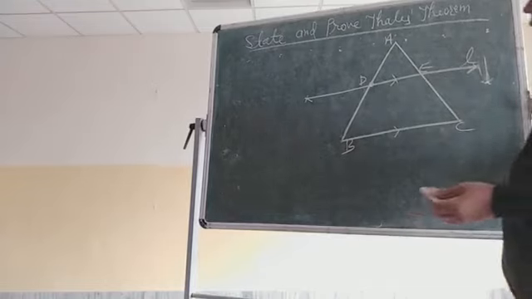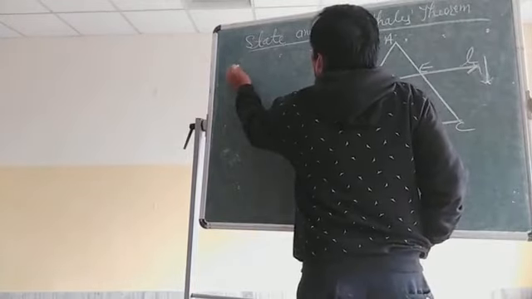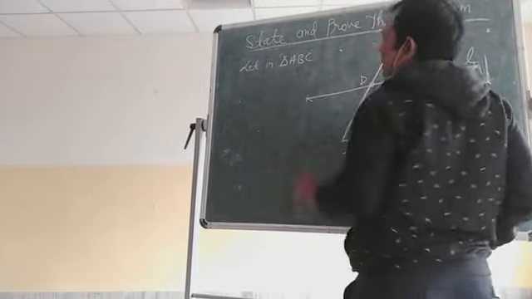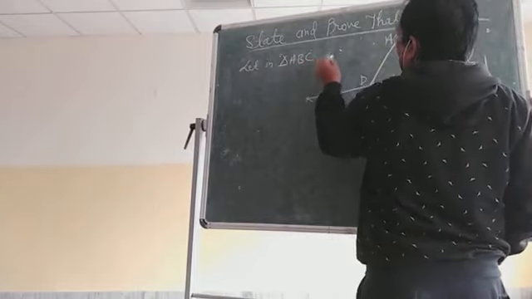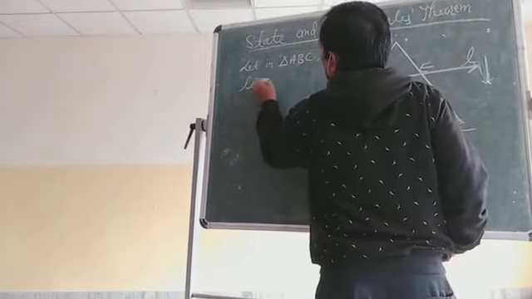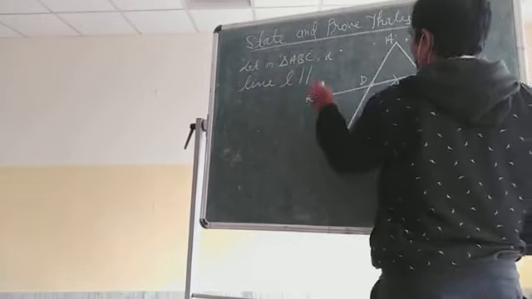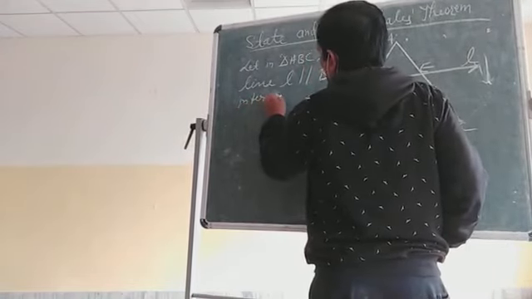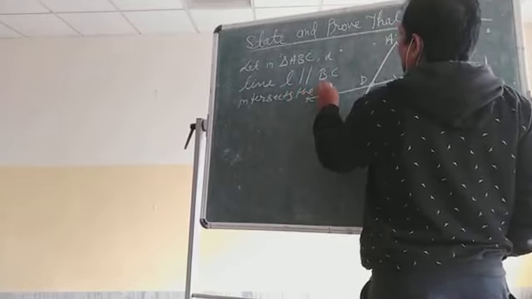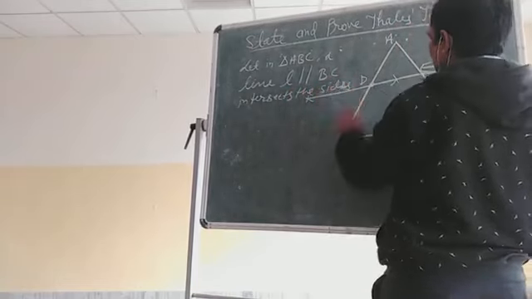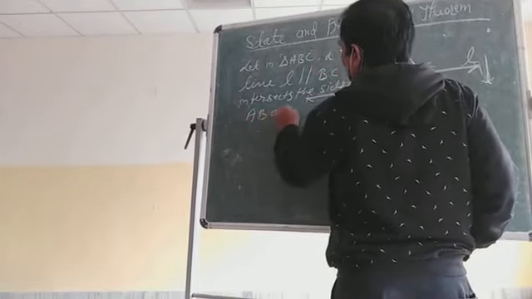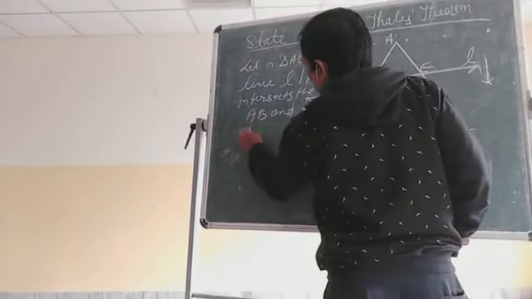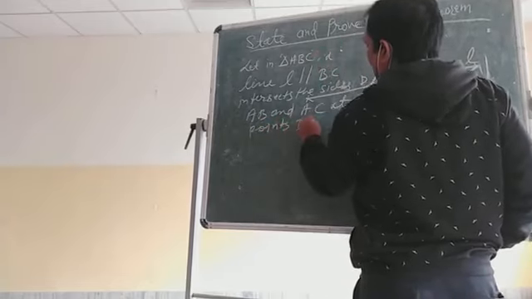Clear? So let us write. Let in triangle ABC a line L be parallel to BC, intersecting the sides AB and AC at points D and E.